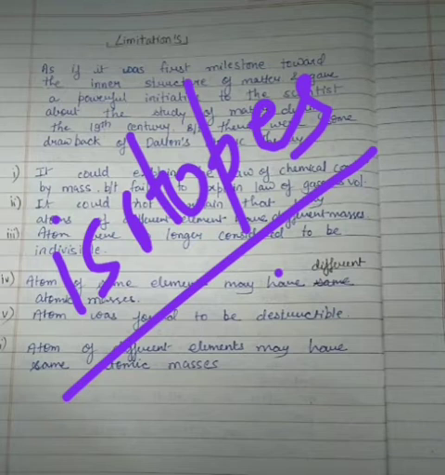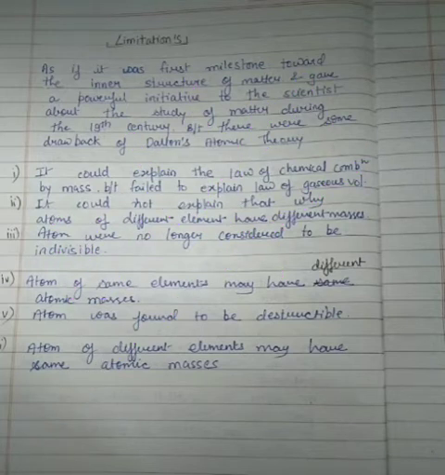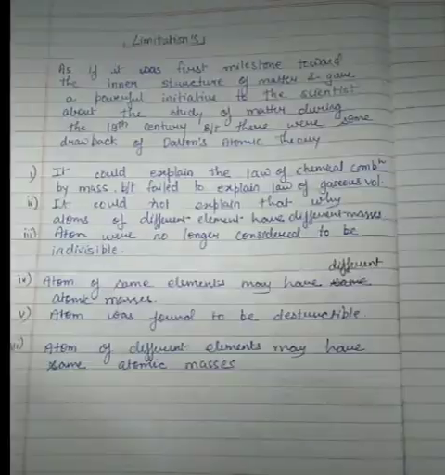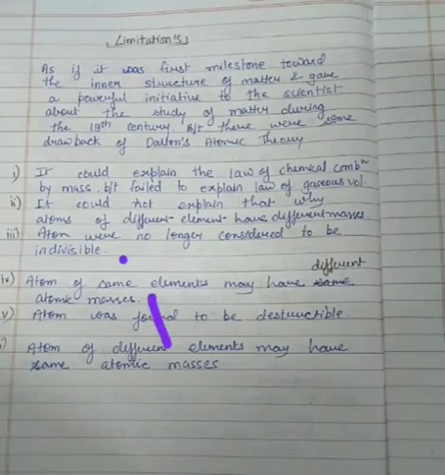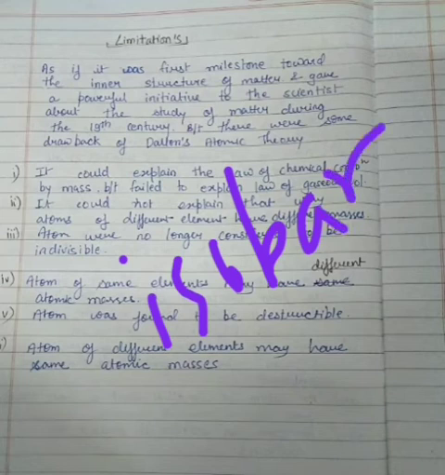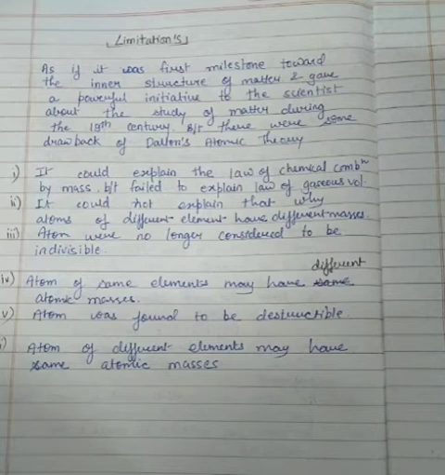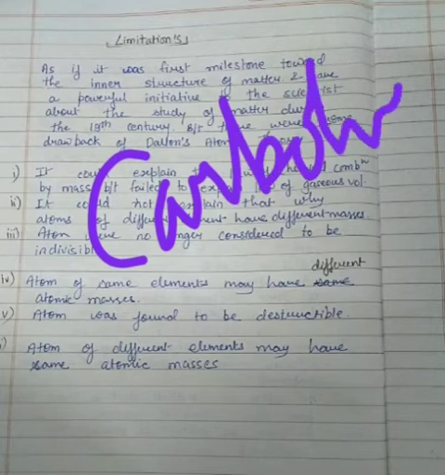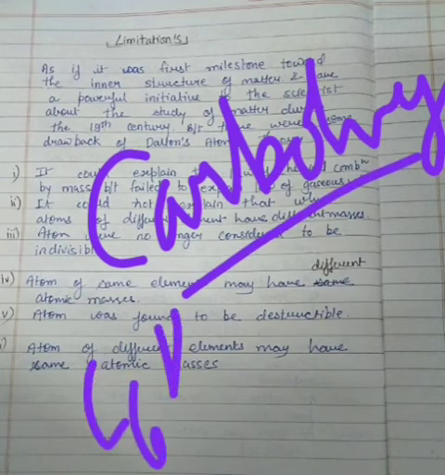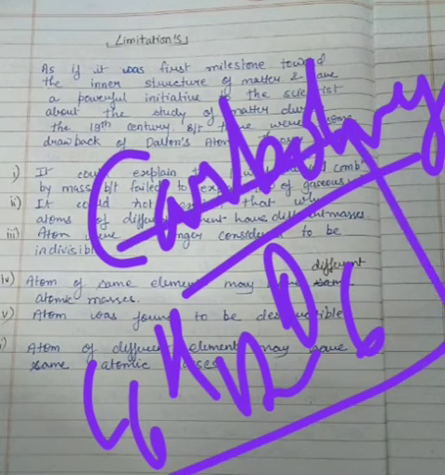Then modern theory says that atoms of different elements may have the same atomic mass. Then the concept of isobars has been given. And as said earlier, Dalton said that atoms combine in a simple whole-number ratio, but I have also given you examples like carbohydrates. If you see carbohydrates, suppose any C6H12O6, you can see here the ratio.